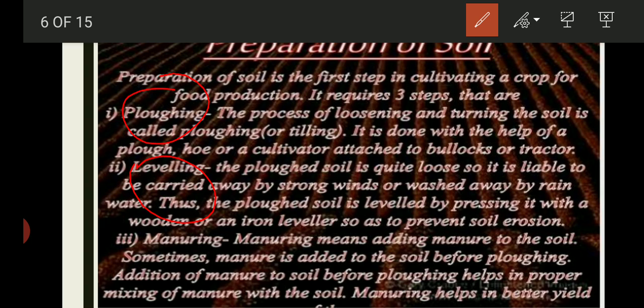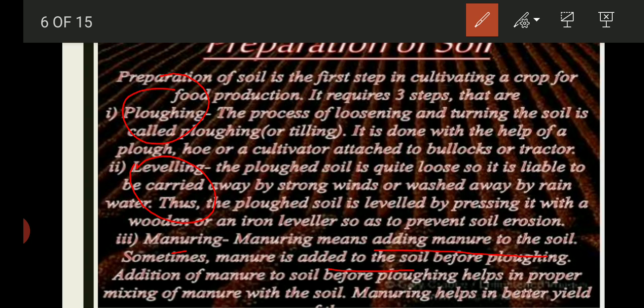And the next step is manuring. Manuring means adding manure to the soil, and sometimes manure is added to the soil before plowing. We have generally seen that soil supplies mineral nutrients to the crop, and these nutrients are essential for the growth of plants. Due to economic reasons, farmers grow crops in the same field year after year, and continuous growing of crops makes the soil deficient in certain nutrients, and the soil loses its fertility.